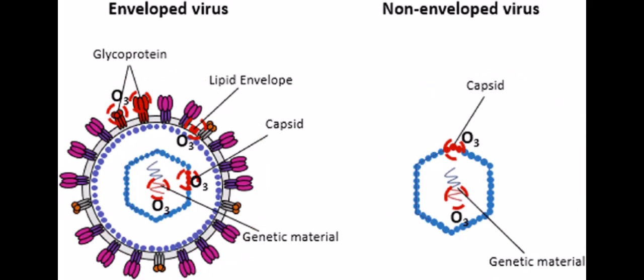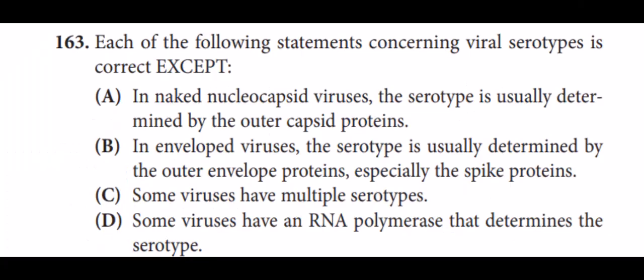So in a naked virus, the outer coat is protein, and we studied before that when the virus makes some changes, it produces antigen on its surface. So in naked viruses, the surface is the protein coat. Of course, they make changes on that coat. So this statement, that the serotype is usually determined by outer capsid protein in naked nucleocapsid viruses, is correct.